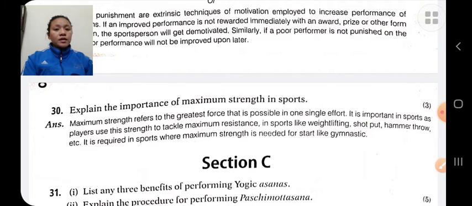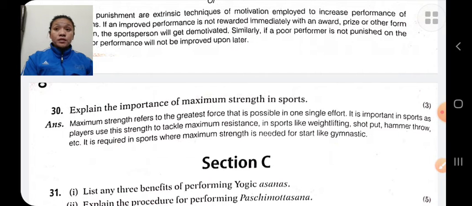Static strength means ability to overcome resistance from a fixed point, and dynamic strength means ability to overcome resistance while in movement. In dynamic strength there are three types: maximum strength, explosive strength, and strength endurance. So maximum strength means ability to overcome maximum resistance.